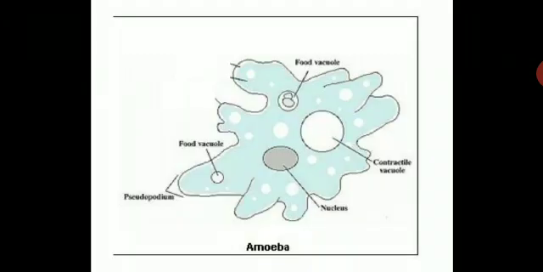So amoeba, you have to draw this diagram very neatly in your notebook, children. You see the various parts of amoeba: food vacuole, contractile vacuole, nucleus, food. Then you have pseudopodia, that is false feet, to obtain food. When it has to obtain food, it will show the outgrowth. So this is amoeba, a unicellular organism. You have to draw this diagram very neatly.